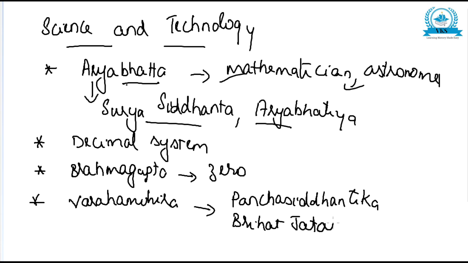These were the two works written by Varahamihira. So in science and technology, Aryabhatta was an important mathematician and astronomer, Brahmagupta spoke of the importance of zero, and Varahamihira wrote Pancha Siddhantika and Brihat Jataka.